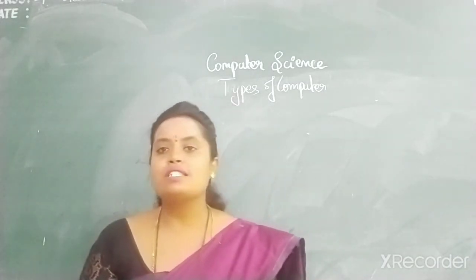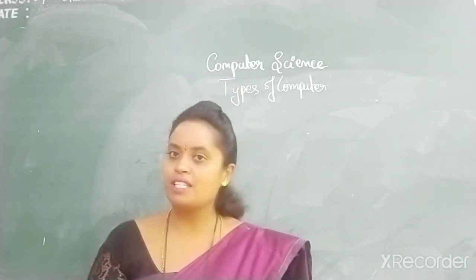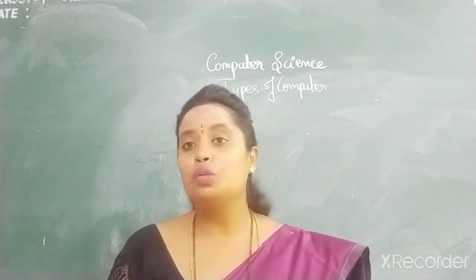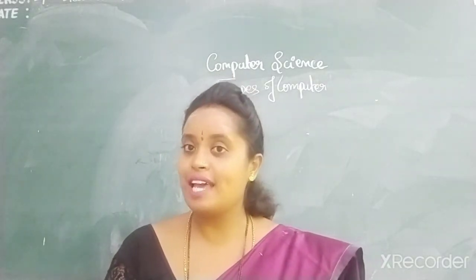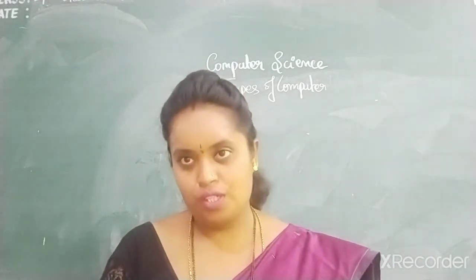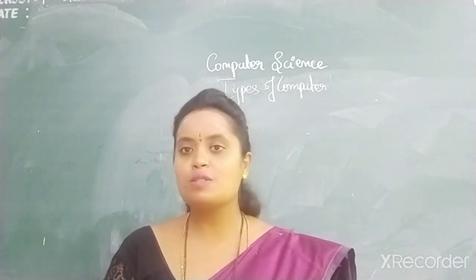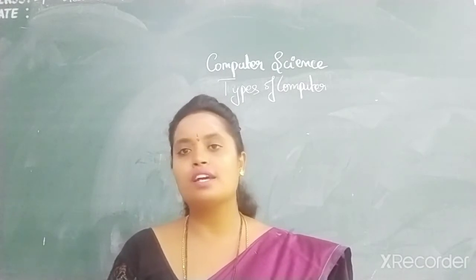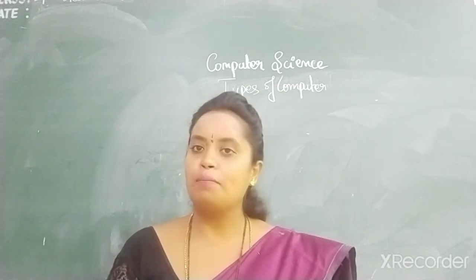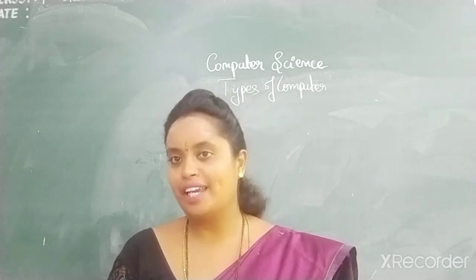You also know what the first generation of computer is. First generation computers were UNIVAC, EDSAC and ENIAC, and vacuum tubes were used in them. In the second generation computer, transistors were used. In the third generation, these transistors were replaced by integrated chips, ICs.